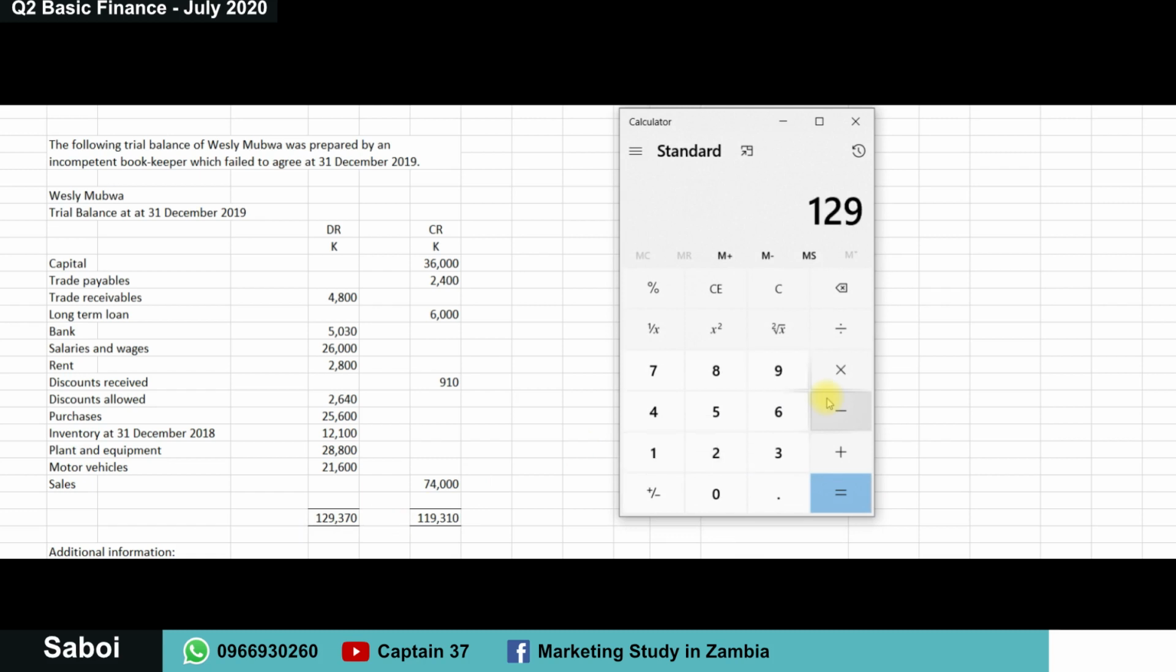There's 129,370 minus 119,310. It gives me 10,060 kwacha. I'm dealing with two different accounts here, so I'm going to divide this by 2, and this gives me 5,030 kwacha. So it means that there's a 5,030 kwacha here, which I'm supposed to move here for this to balance.